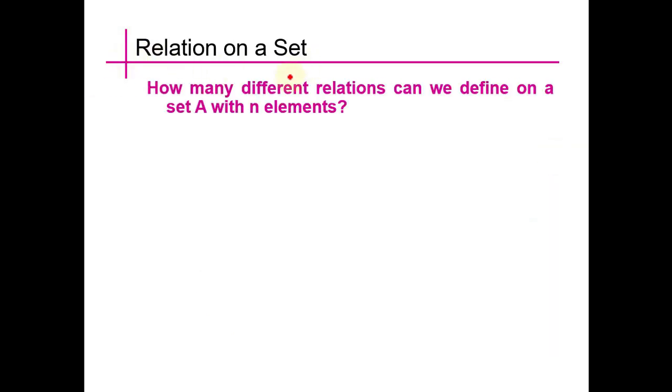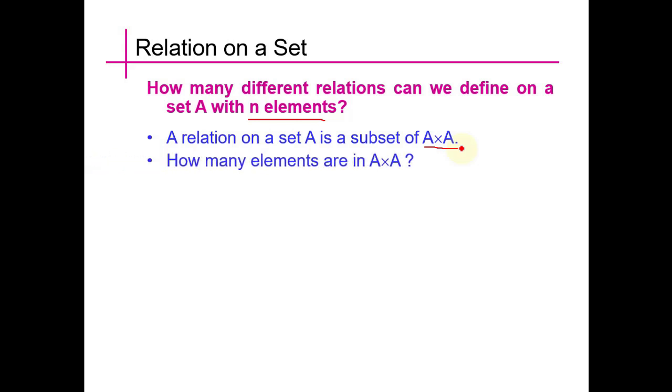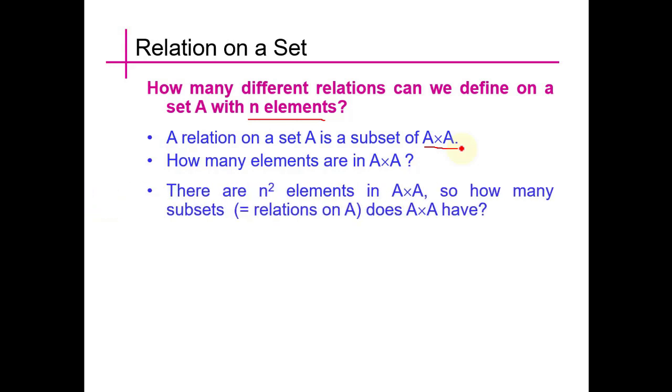Now we see here a relation on a set. How many different relations can we find on a set A with n elements? A relation on a set A is a subset of A cross A. So what we need to know is how many elements are in A cross A. So there are n square elements in A cross A. So how many subsets do we have?